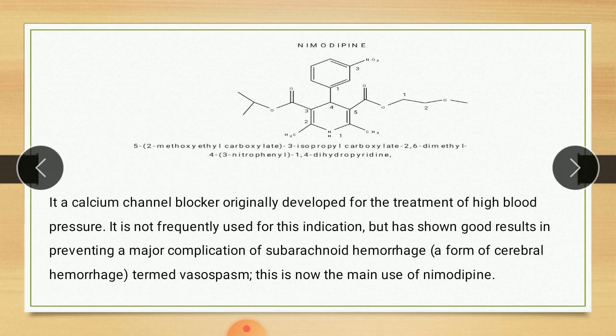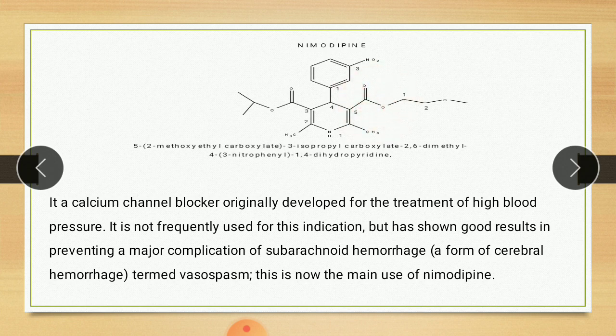Next drug, that is nimodipine. So this is the nimodipine structure. First see the IUPAC. So here 5 means this 5. On the fifth position this group is attached. Which group? 5 in bracket 2-methoxy. Here is a methoxy, CH3 with oxygen, 2-methoxy. Ethyl, so there are 2 carbons, 2 ethyl. Carboxylate, this one is carboxylate, C double bond O, carboxylate.